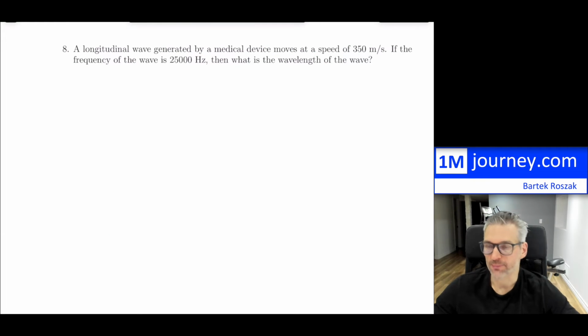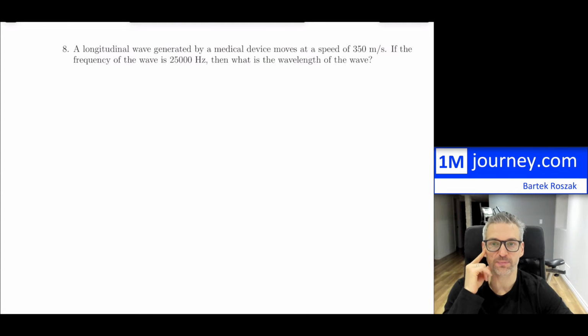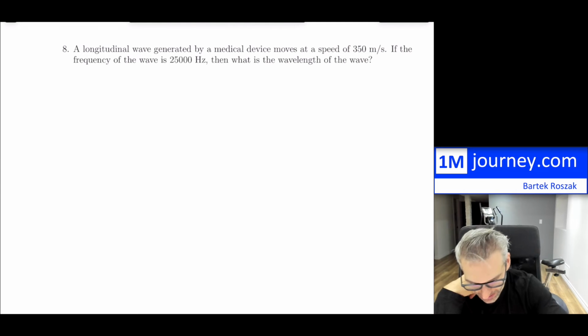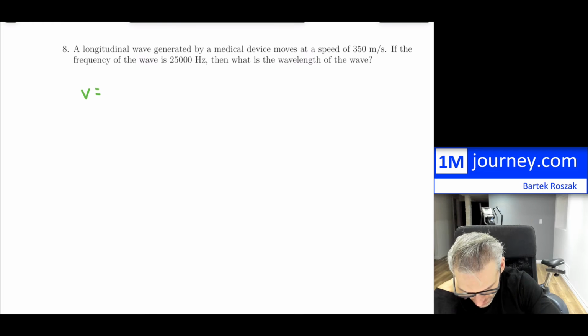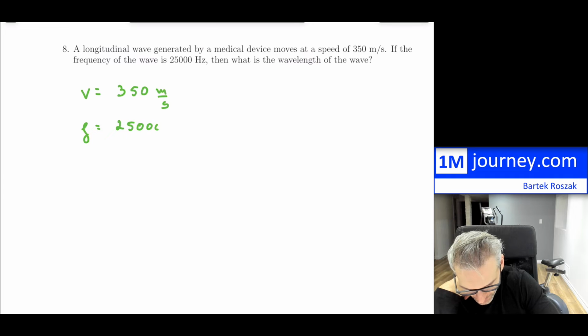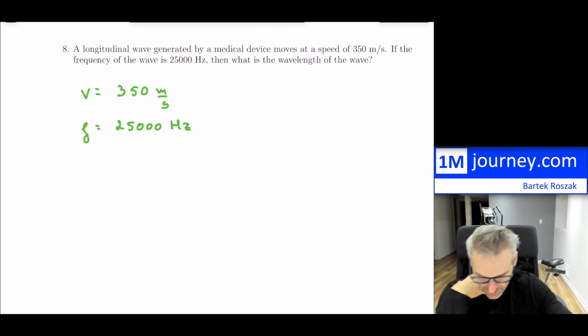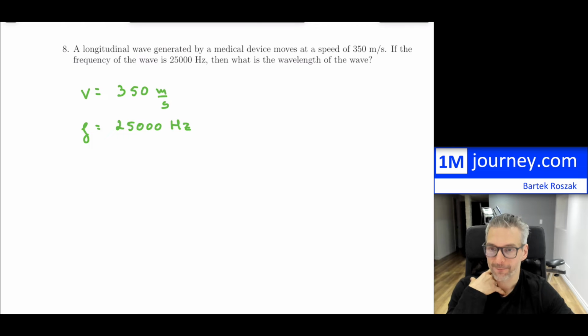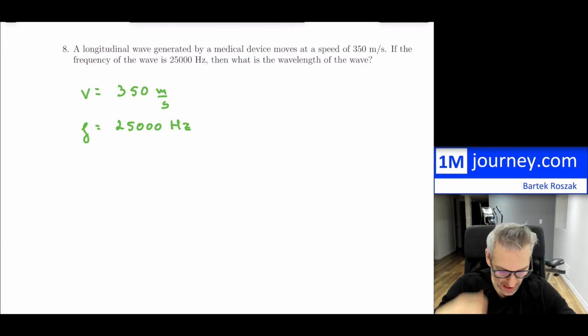Here's the other example. So we have a longitudinal wave, and this wave has been generated by a medical device, and it moves at a speed of 350 meters per second. So we have the speed, 350 meters per second. If the frequency looks like 25,000 hertz, so this is definitely beyond sound. Sound is kind of up to 20,000 or so. Then what is the wavelength of the wave?